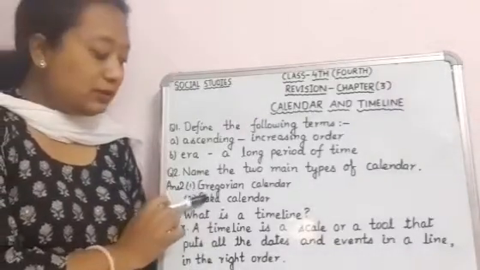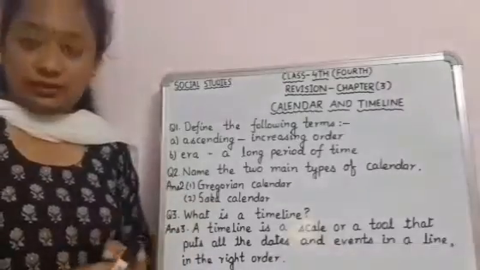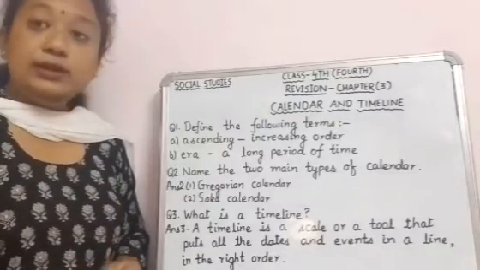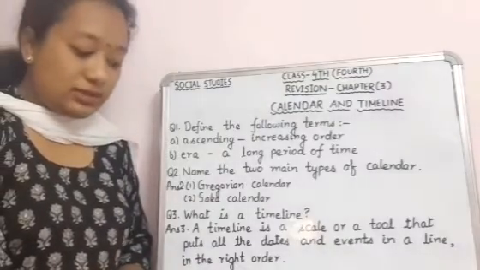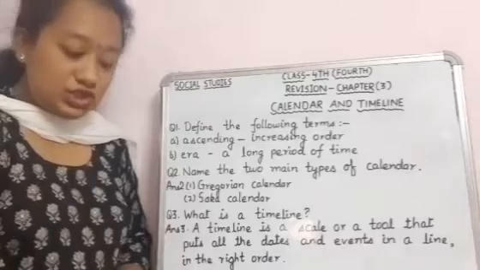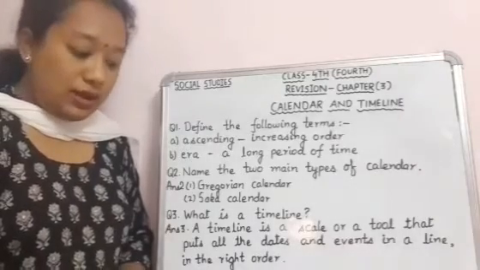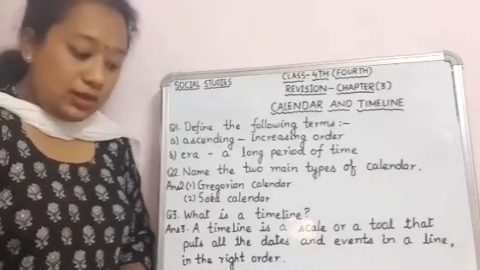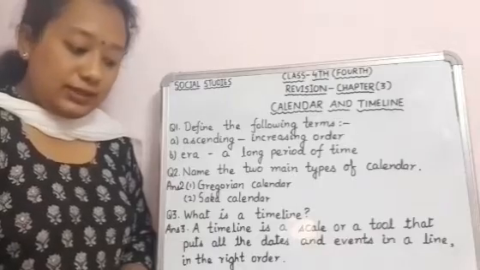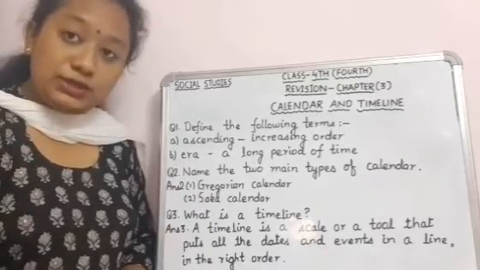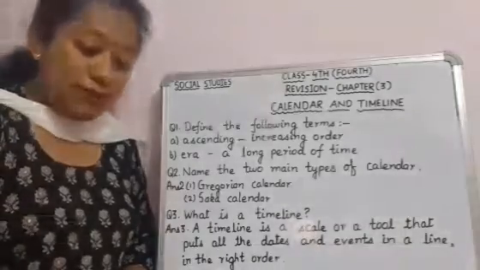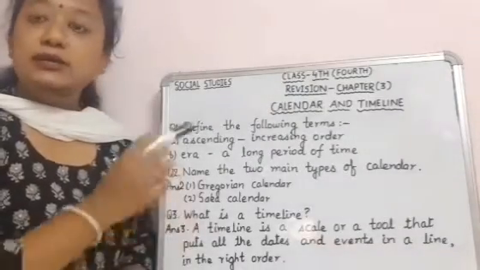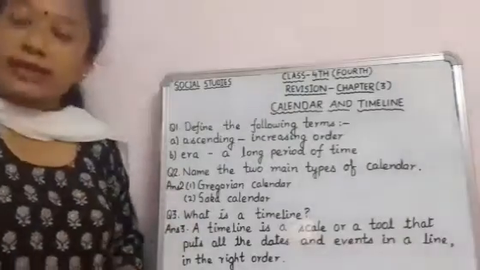But the first month of the Saka calendar is Chaitra. And what are the other months? I am reading: Chaitra, then Vaishak, Jyesht, Ashad, Shravan, Bhadrapad, Ashwin, Kartik, Margashirsha, Posh, Magh and Falgun. These are the 12 months of the Saka calendar.